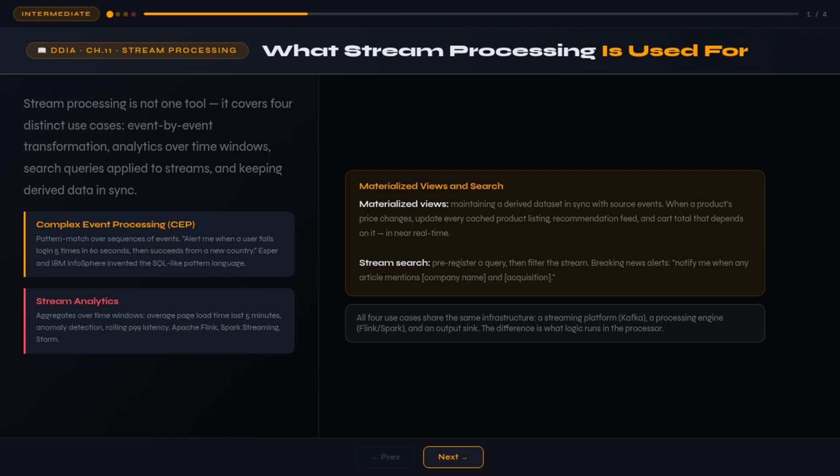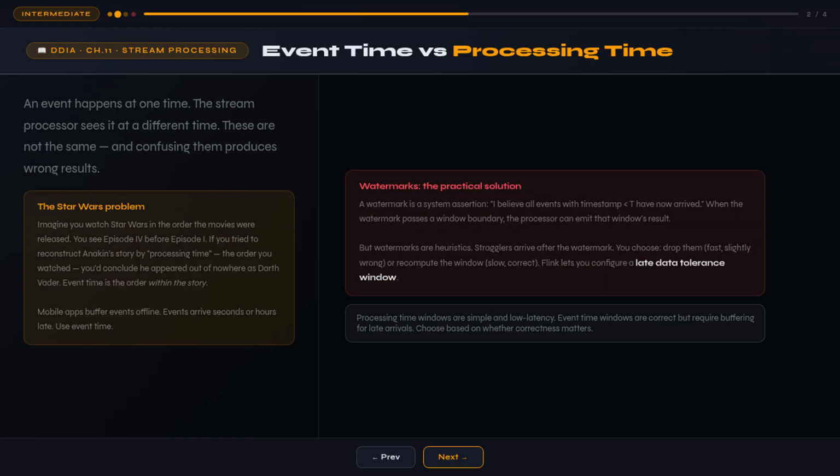Next up, the hardest part of stream processing: reasoning correctly about time. Here's a scenario that will break your intuitions. You're building a stream analytics system measuring requests per second. Your stream processor goes offline for maintenance. It comes back up, processes the backlog of events from the last few minutes, and suddenly your dashboard shows a spike to 50 requests per second when the actual rate was a steady 10 all along.